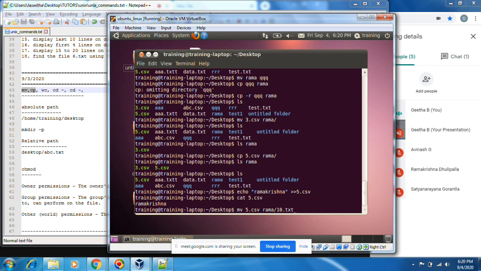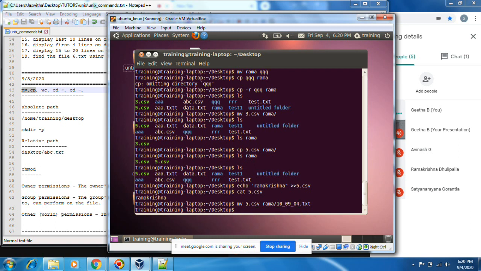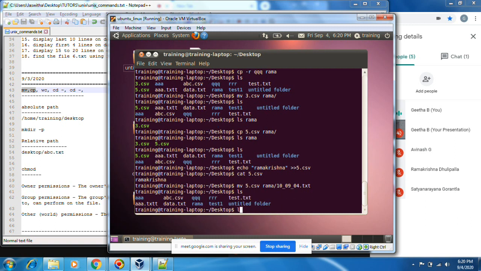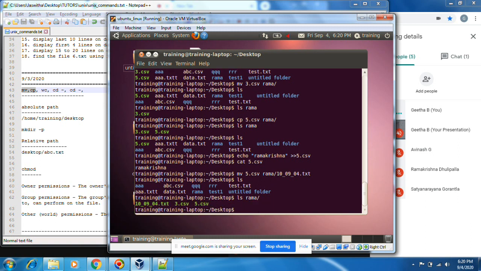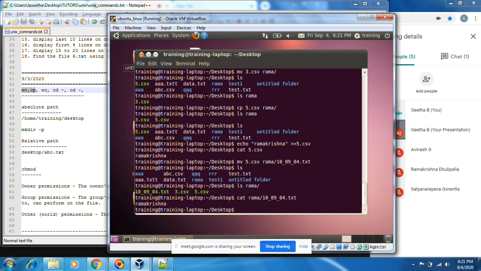With an underscore, date and timestamp. Today is 9/4, something like that, 09/04, something like I want to do. I want to move with rename with a different file name. While moving, the source location 5.csv will be removed, and at the target location that file got created. You can cat that file. Ramakrishna. That file's contents are also visible. That file is renamed with that.